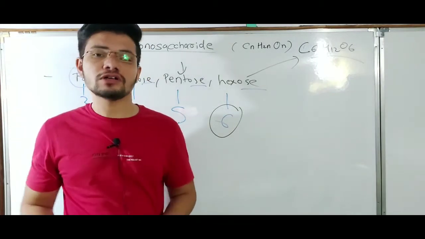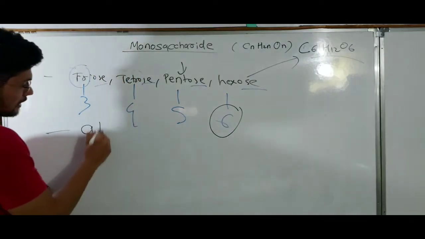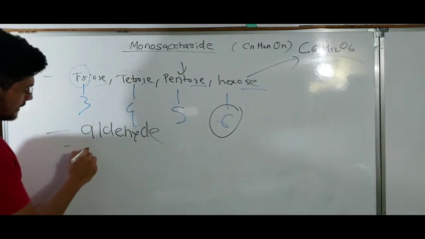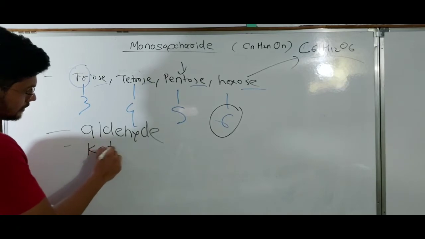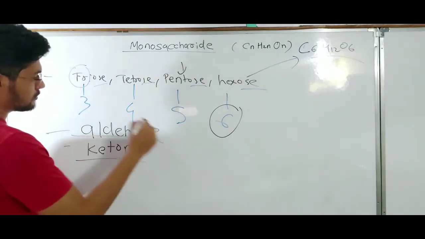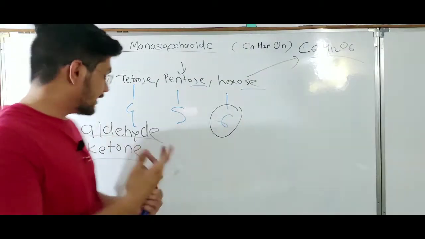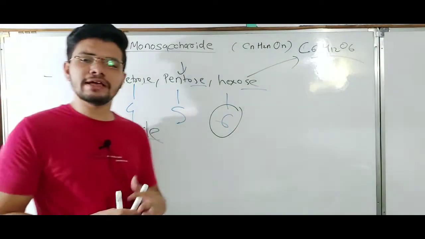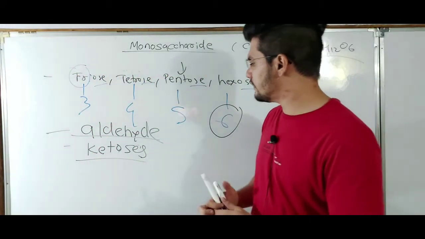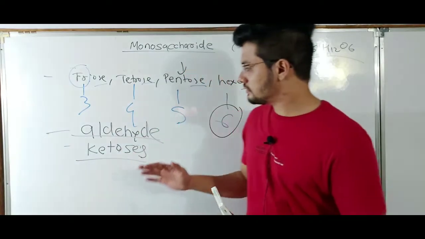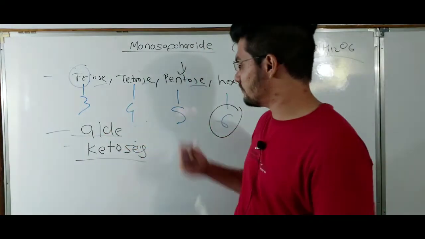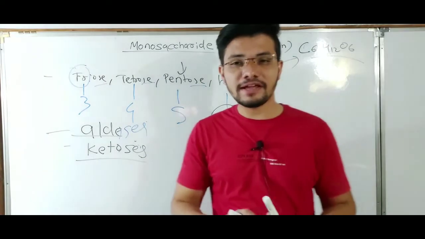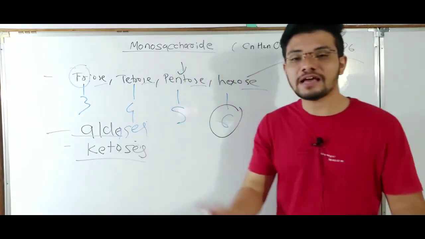They can be aldoses or they can be ketoses, depending on which type of functional group they have.